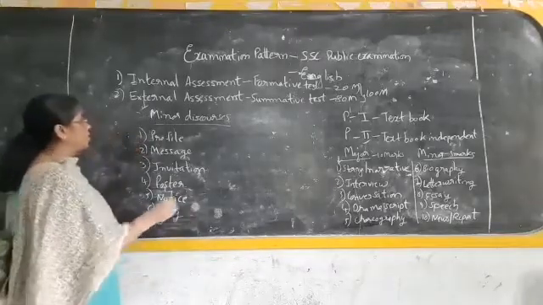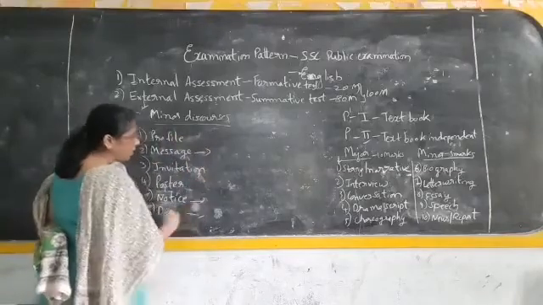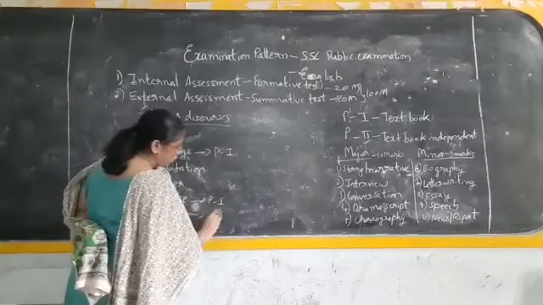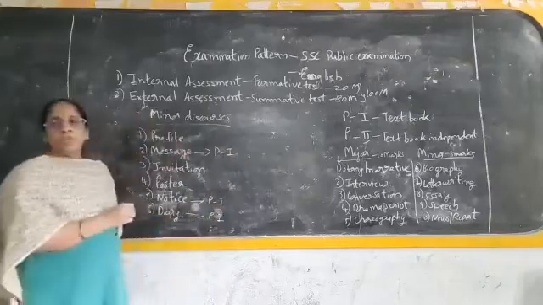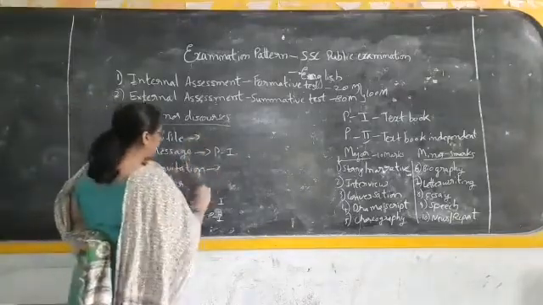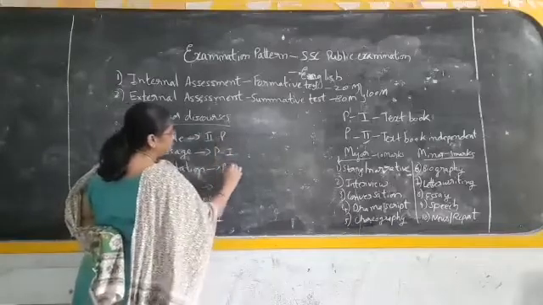Out of these, message, notice and diary entry come under paper 1, which means they will be asked from the textbook. Profile, invitation and poster making will be given in general, which means they are from paper 2.